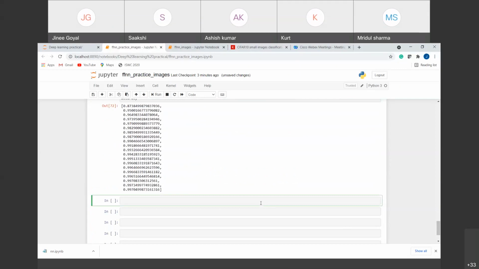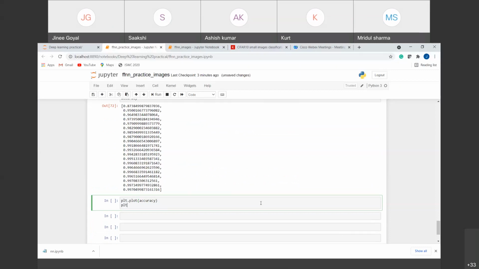So I plot this accuracy using the plt.plot function. I am setting the x label as number of epochs, that is, how many times the training algorithm is running.